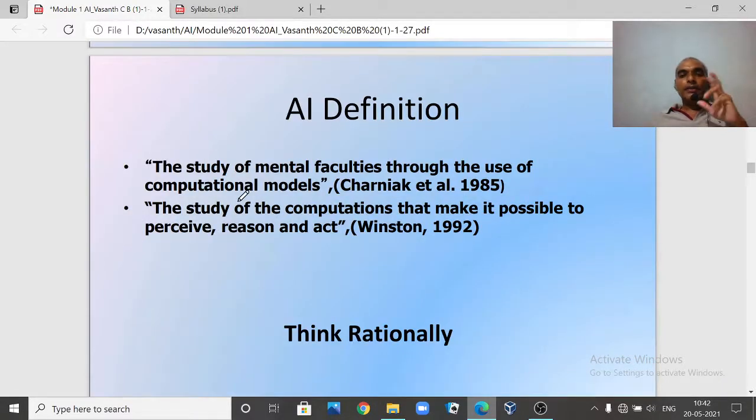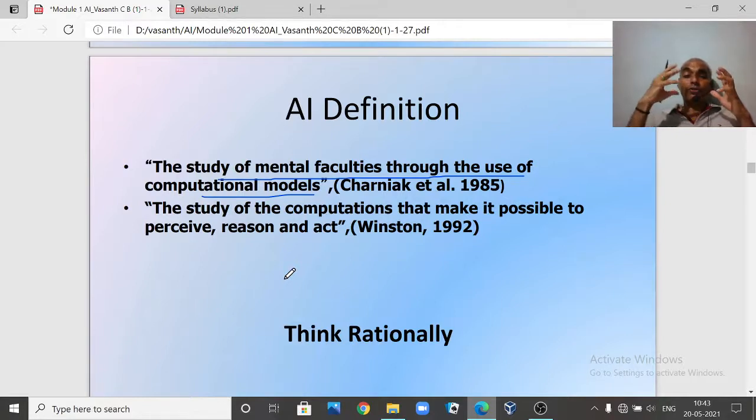Similarly, let us take another definition. It's also a definition of AI. It says: the study of mental faculties through the use of computational models. When we people are thinking something, there are certain very complicated models which go on in our brain, and based on that we try to think so many things. Like when we talk about a small kid, how does a small baby try to differentiate red color and green color?